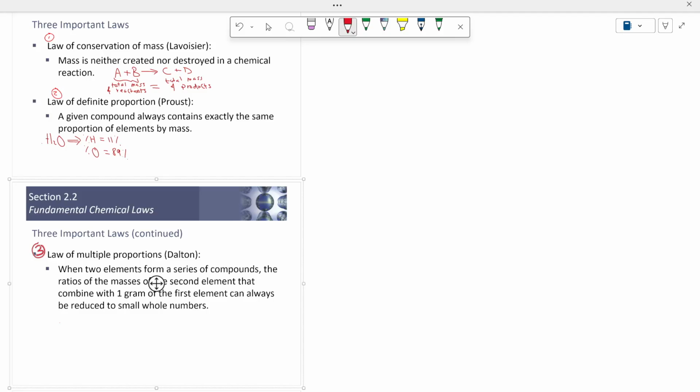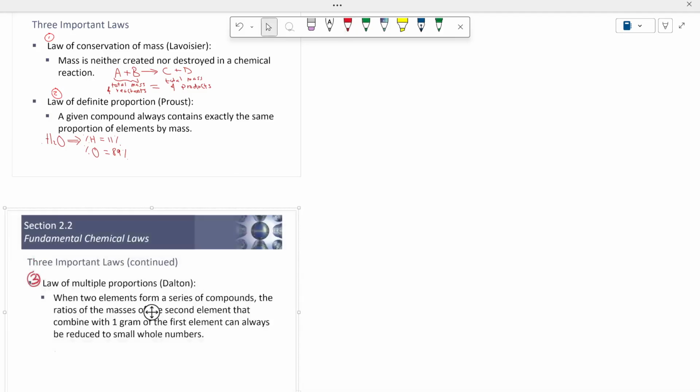Now, if you have any other sample of water, pure water, not any water, pure water from wherever, from any other source, let's say the first sample from Riyadh and the second sample of pure water from America or from China or from wherever, then all of these samples must contain the same percentages of hydrogen and oxygen, 11 and 89%. These percentages are definite and well defined within the same type of compounds.